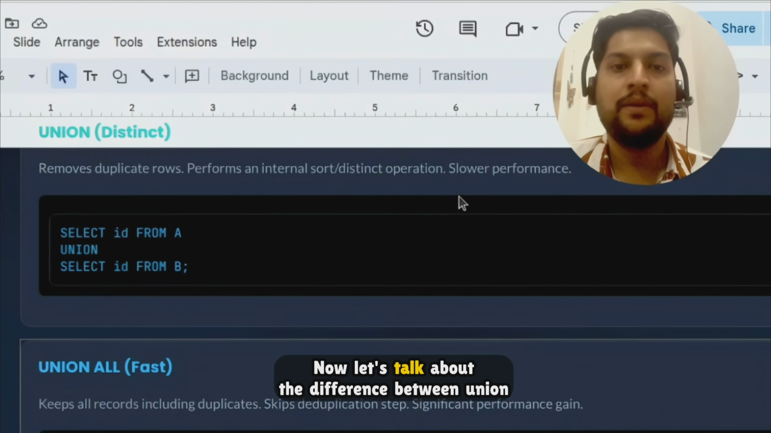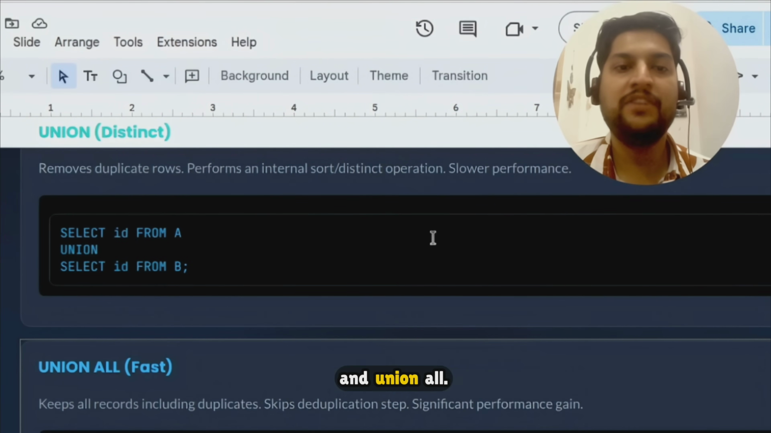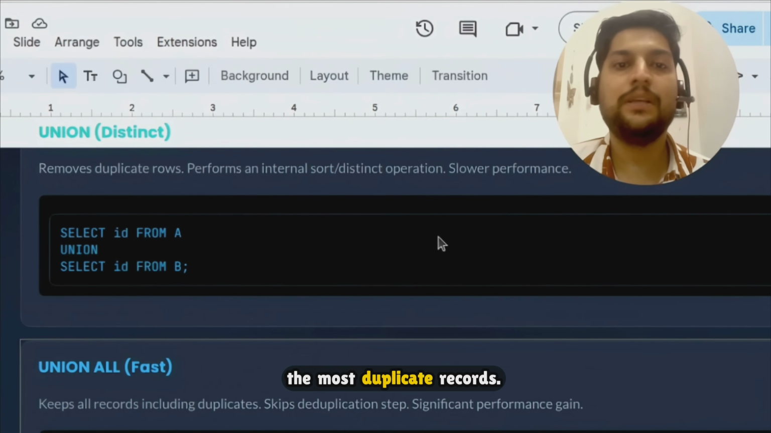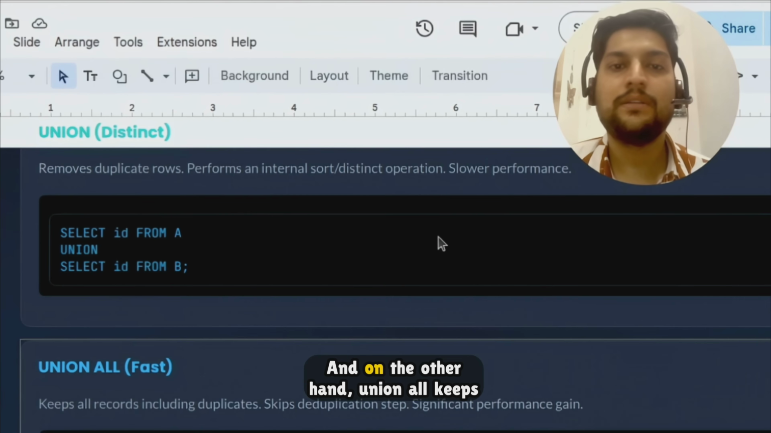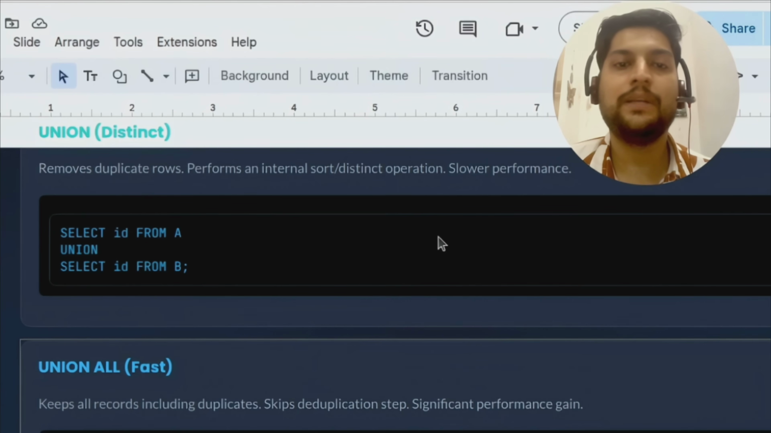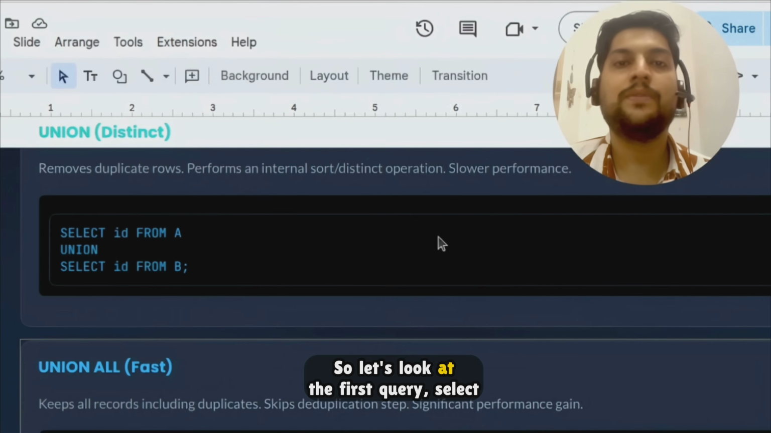Okay, now let's talk about the difference between union and union all. One major difference is that union removes duplicate records, and on the other hand, union all keeps all the records, including the duplicates as well. So let's look at the first query.